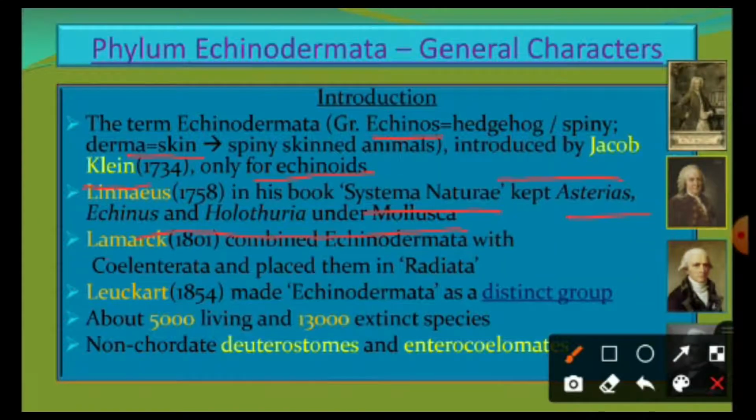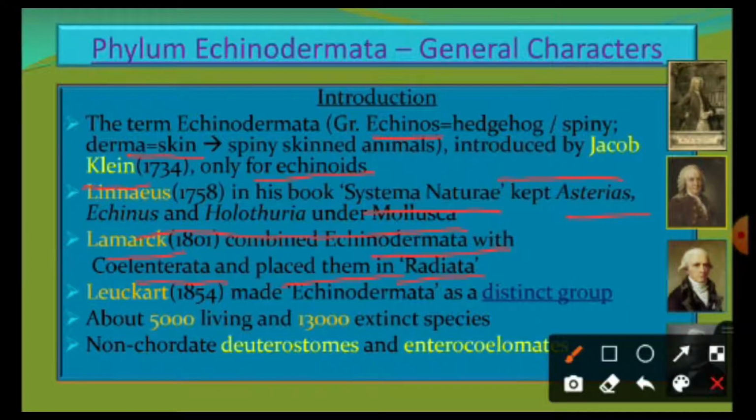And in 1801, Leuckart combined Echinodermata with Coelenterata and placed them under Radiata, with only one characteristic feature: both of them have the same symmetry, that is radial symmetry. But later on it was discovered that echinoderms show quite different characters which are not present in Coelenterata.